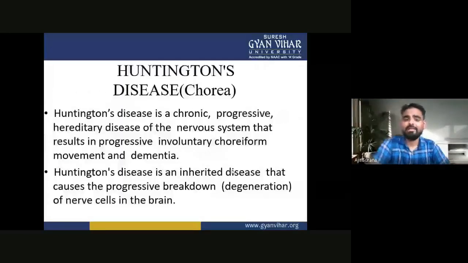Now, Huntington's disease or chorea. It is a chronic, progressive, hereditary disease of the nervous system. They are chronic, they progress slowly, and they are hereditary diseases of the nervous system that result in progressive involuntary choreiform movements, and dementia may occur. So this is the definition of Huntington disease.